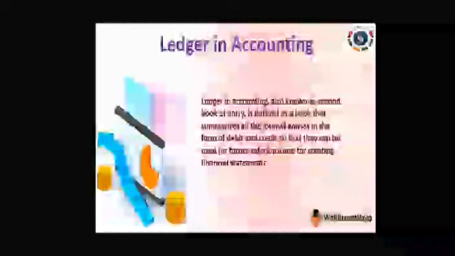So the ledger summarizes and simplifies the journal. For our future reference and for creating financial statements, ledger is more important. Do you understand? Yes, sir. Ledger in accounting is also known as the second book of entry. It summarizes all journal entries in the form of debit and credit. It is very easy to prepare the ledger, trial balance and all.